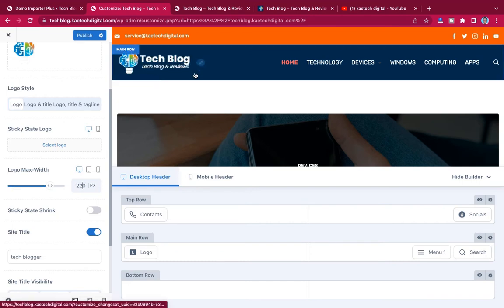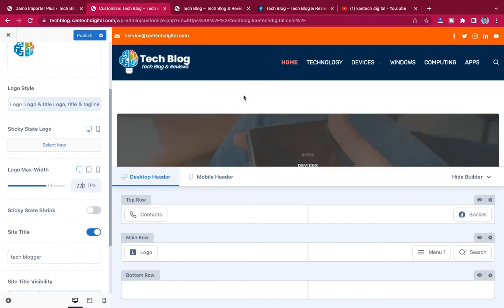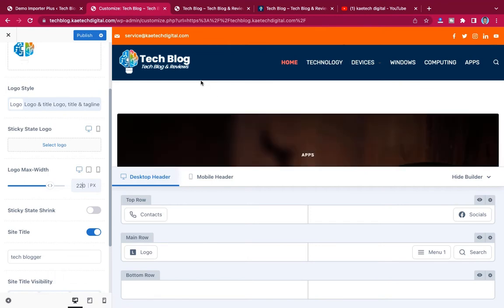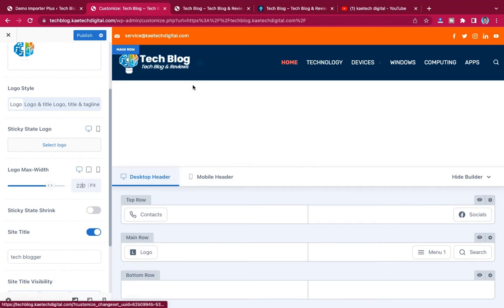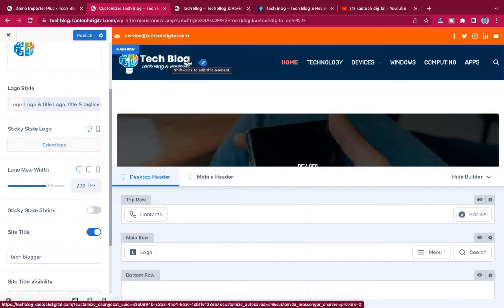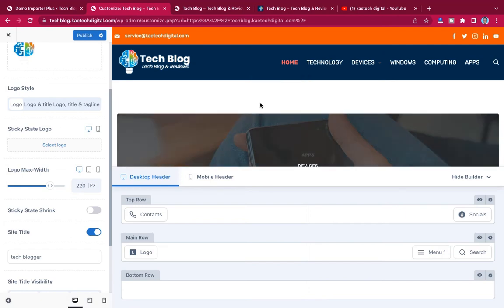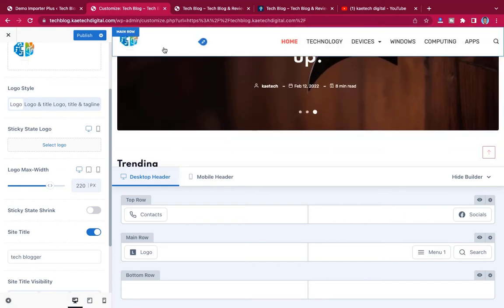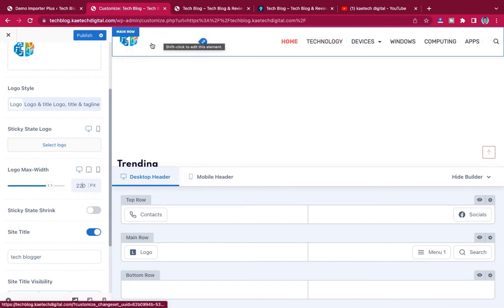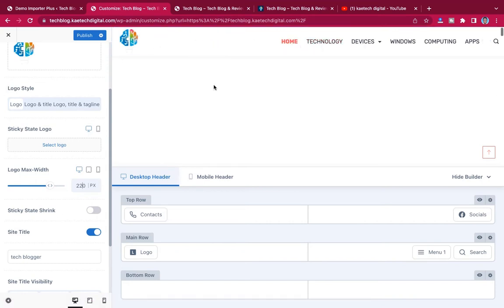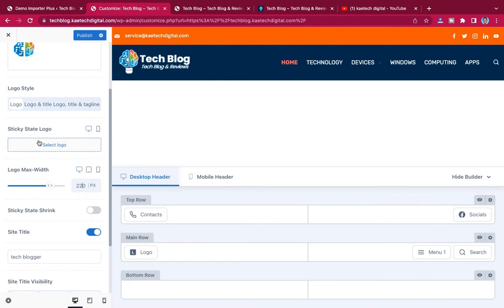Now the amazing thing is that you can use two different logos. Okay, one is sticky and then one is the main one. That means that when you scroll on it, it will change. You see that when we scroll, because this place is white, we don't see the white logo over here. So we can decide to use another one over here, which is the sticky state logo.